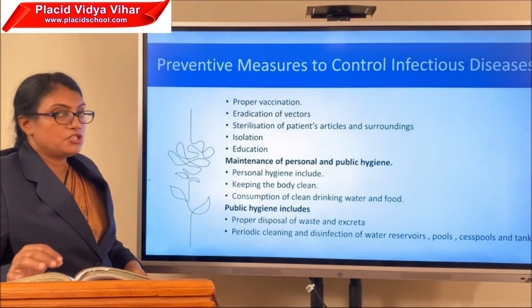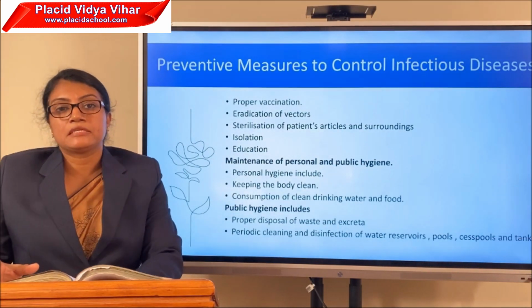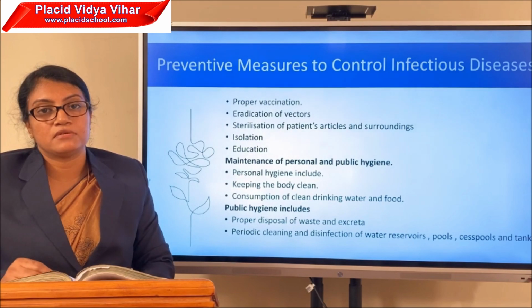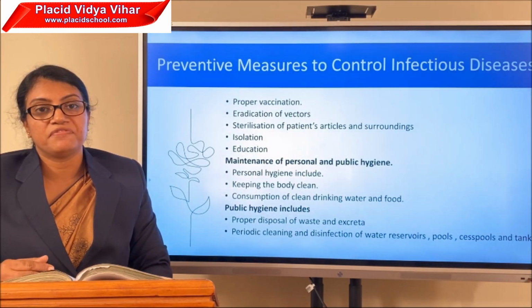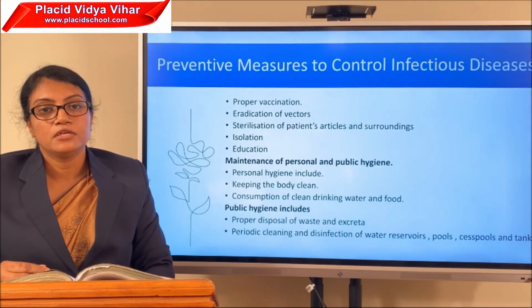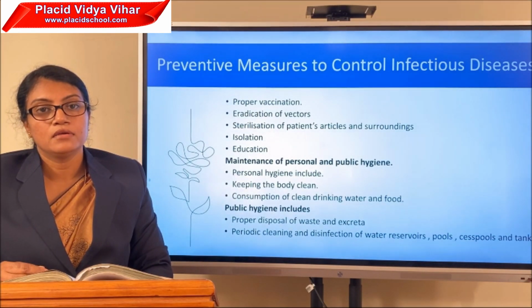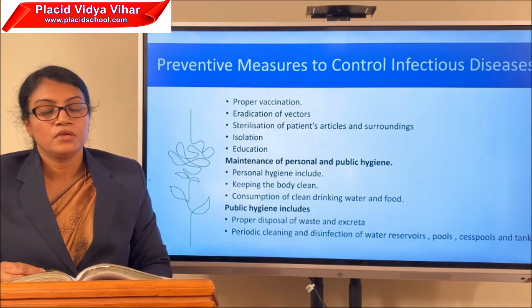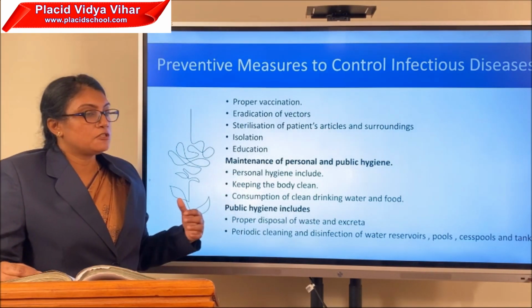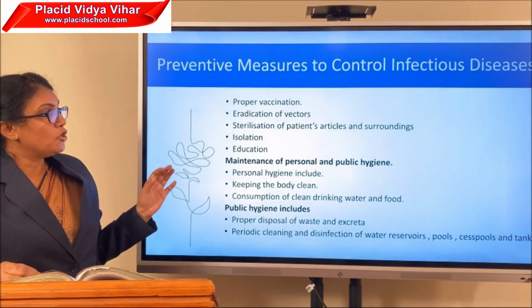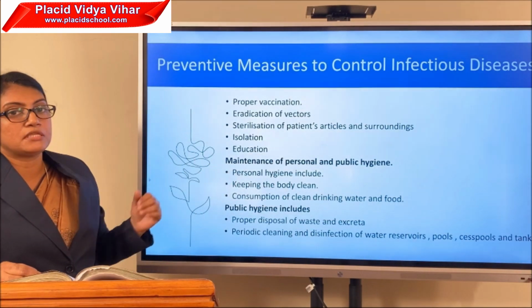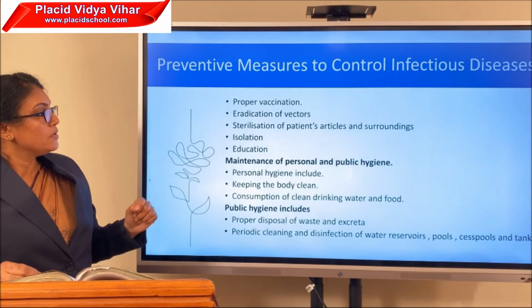Now we have discussed various infectious diseases, beginning from the first one, typhoid, pneumonia, common cold, then malaria, amoebiasis, ascariasis, filariasis, and the last one, ringworm infection. Some common methods that we can adopt to prevent the spreading of these infectious diseases.